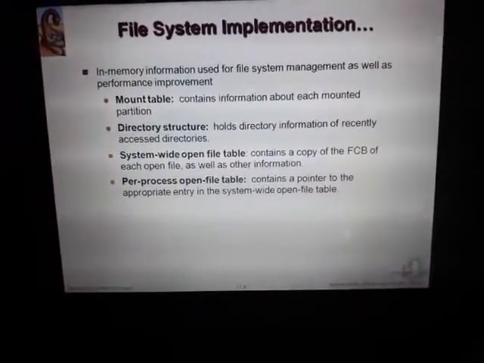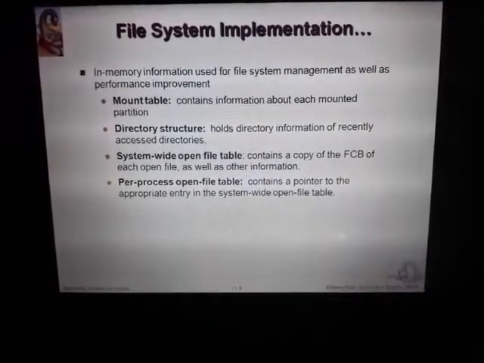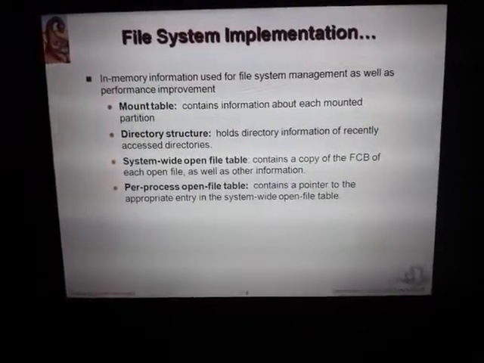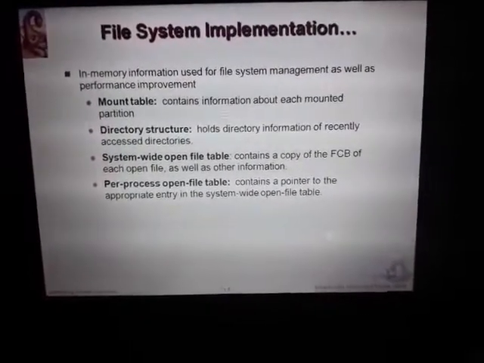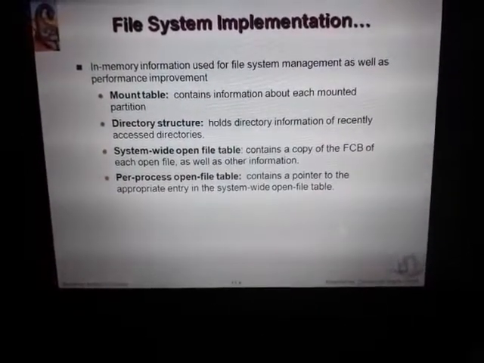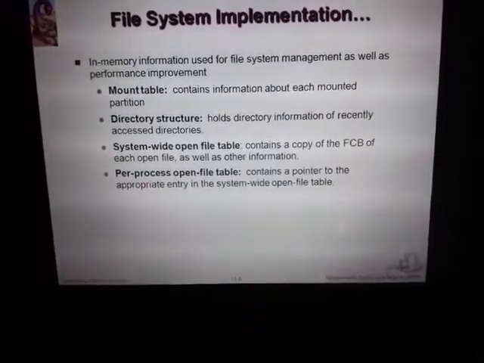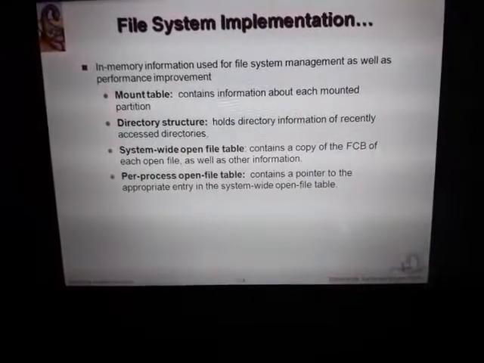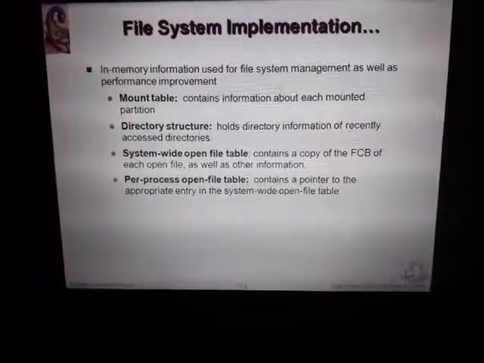File system implementation. There are certain methods to implement these file systems using a mount table, directory structure, system-wide open file table, and per-process open file table. Just remember these terms. What are the various methods? Mount table contains information about each mounted partition. Directory structure holds directory information of recently accessed directories. System-wide open file table contains a copy of the FCB of each open file as well as other information. Per-process open file table contains a pointer to the appropriate entry in the system-wide open file table. Just remember these terms.